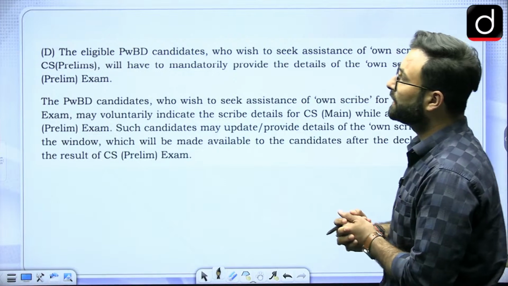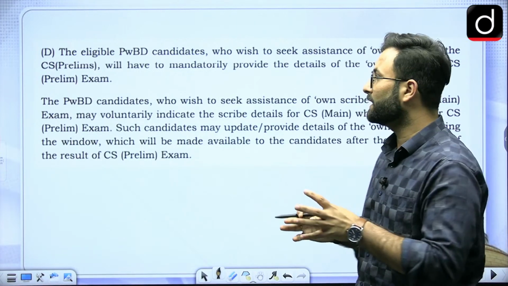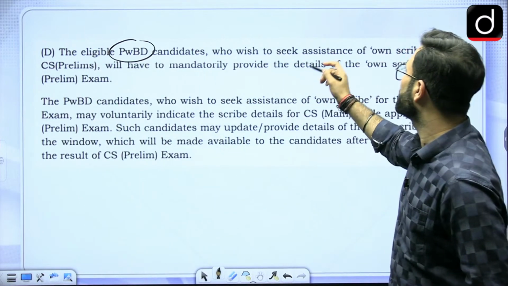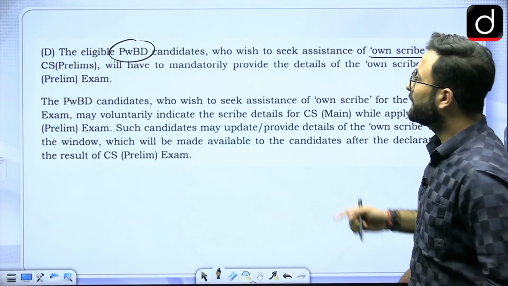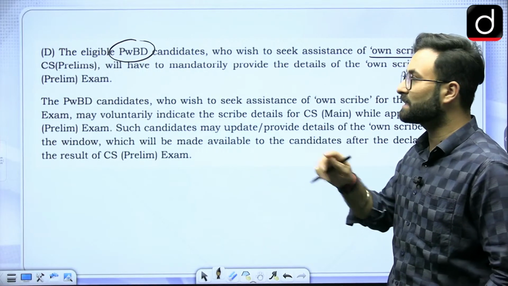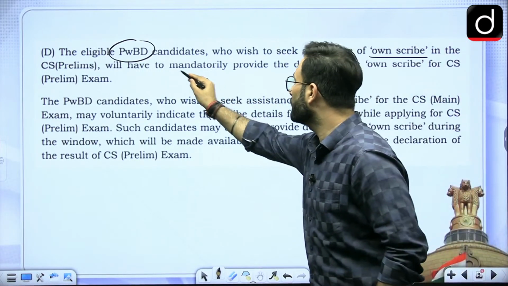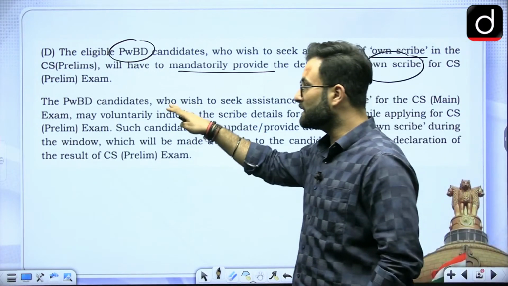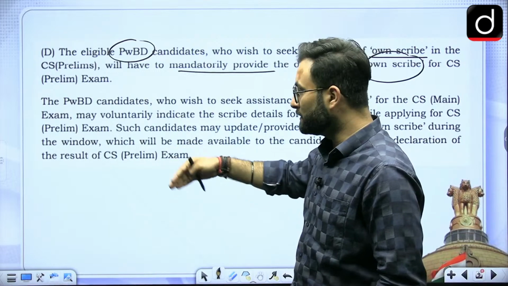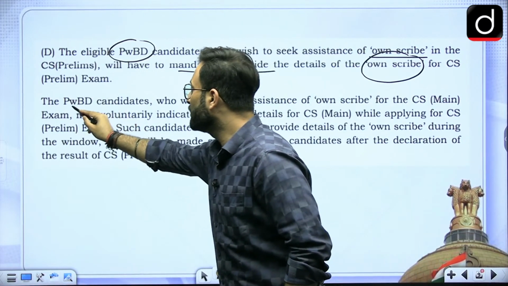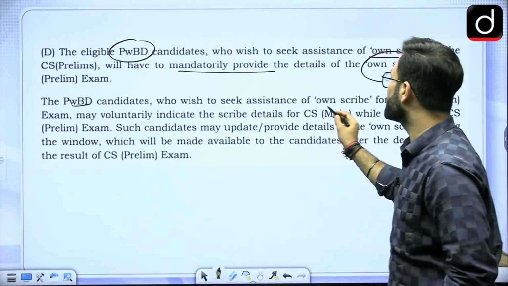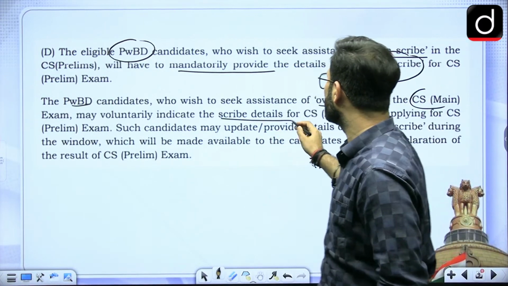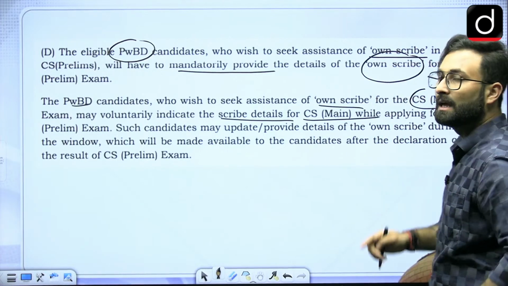Coming to the next one, if you are in need of any scribe. Okay, so when we talk about the PwBD candidates who wish to seek assistance of their own scribe in the CS prelims, civil services examination prelims, will have to mandatorily provide the details of the own scribe for prelims exam. Okay, so that is there. And when we talk about the mains, in that case also you have to do the same. The PwBD candidate who wish to seek assistance of own scribe for the CS mains exam may voluntarily indicate the scribe details at the CS main while applying for the main.